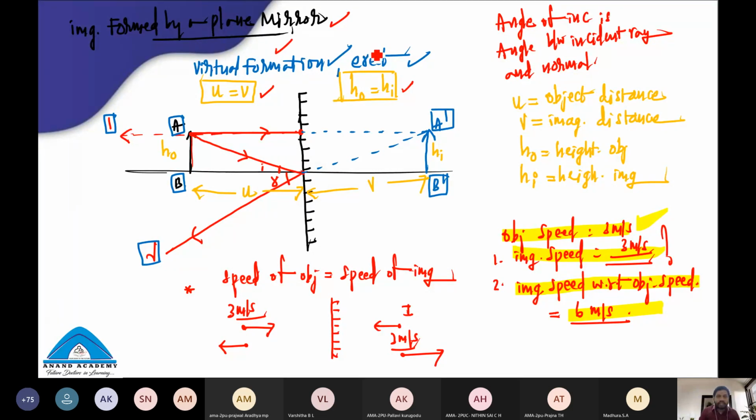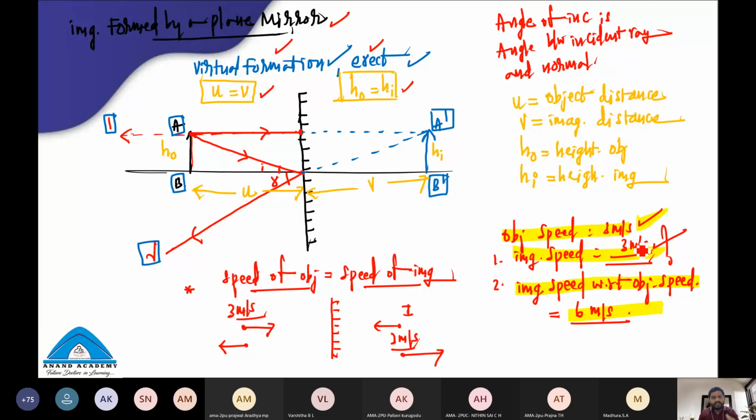And all the virtual images formed are erect. Erect means as it is. Inverted means upside down. In the case of plane mirror, speed of an object is equal to speed of an image. If the object speed is 3 meter per second, image speed is also 3 meter per second.